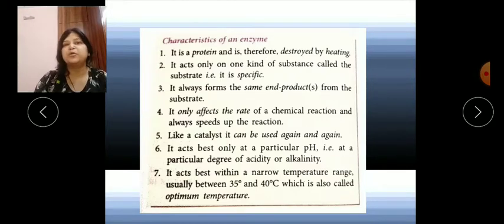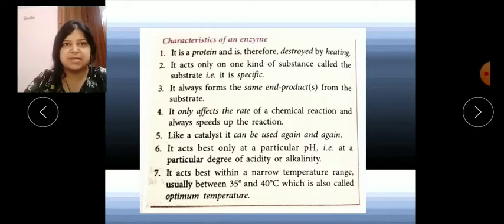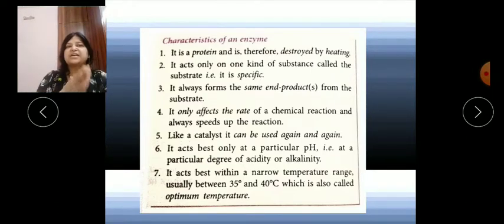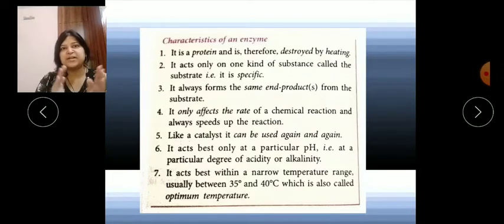It will not act on protein to convert it into amino acids, or on fat to convert it into fatty acids and glycerol. Salivary amylase is specific for starch only; starch is its substrate, and it converts starch into glucose, which is a simpler form of carbohydrate. So specificity is there. It always forms the same end product from the substrate. For example, salivary amylase always converts starch into glucose. The product will be glucose; it will not make any other product.